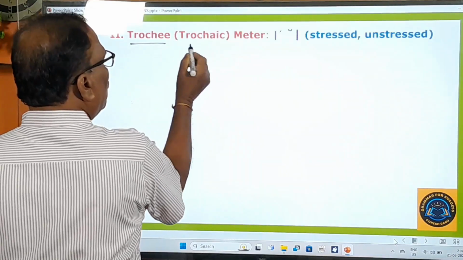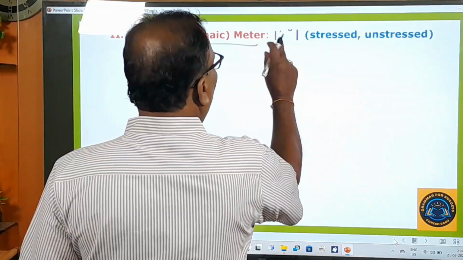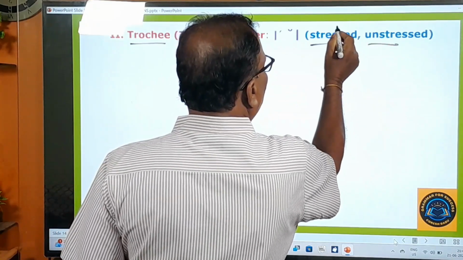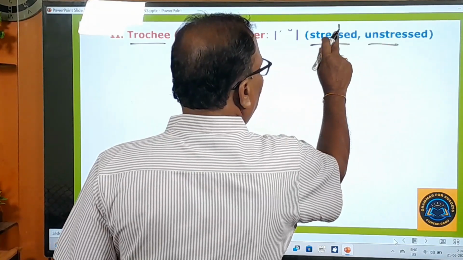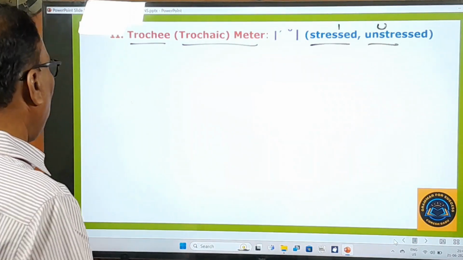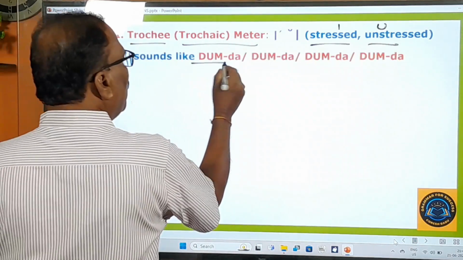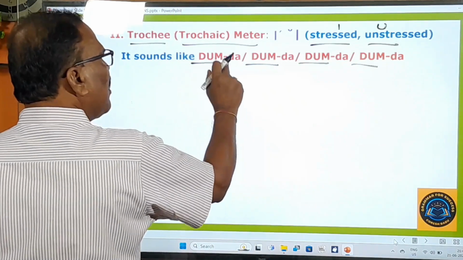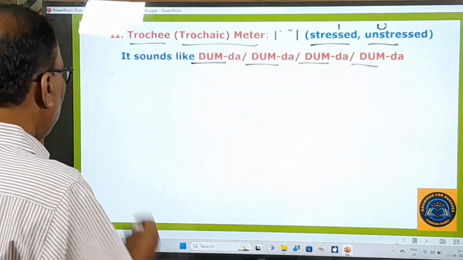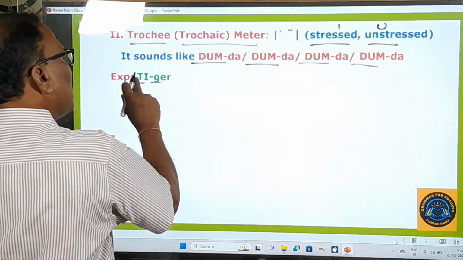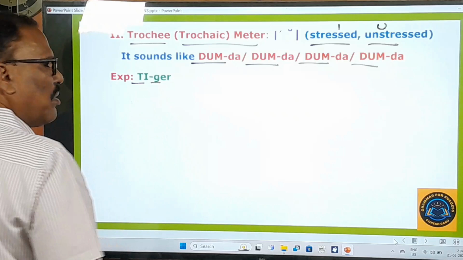Number 2, trochaic meter. In this, see this dumda, stressed and unstressed. Stressed is always marked with this sign, and unstressed is marked with that sign. Something like that. So it sounds like dumda. You can easily understand: dum means stressed, da means unstressed. Right. And here you pay attention. The word is tiger. See, dumda, tiger. You don't say tiger.